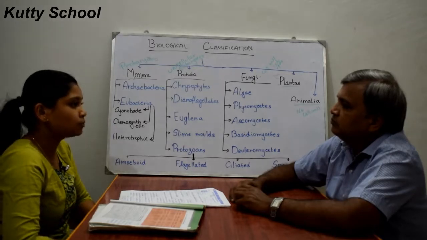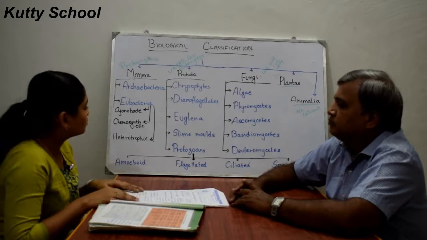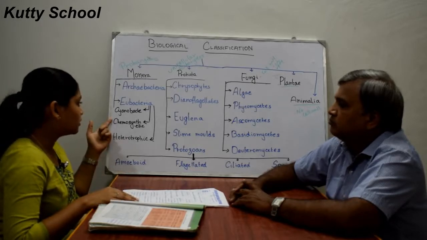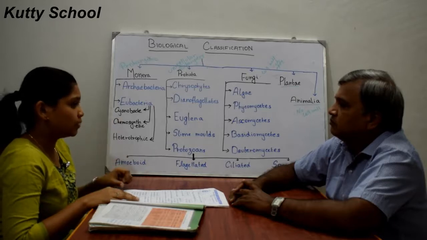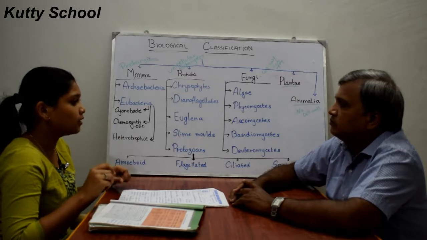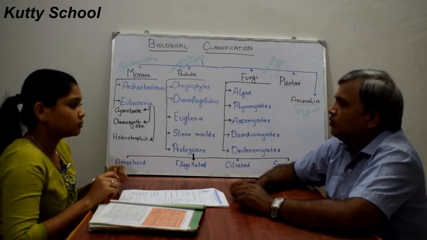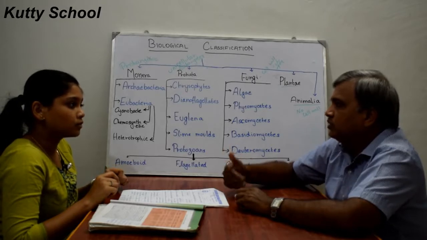Cyanobacteria is autotrophic bacteria. It contains chlorophyll A pigment, so that is why it is autotrophic. Many green plants contain chlorophyll A pigment, so it produces its own food.